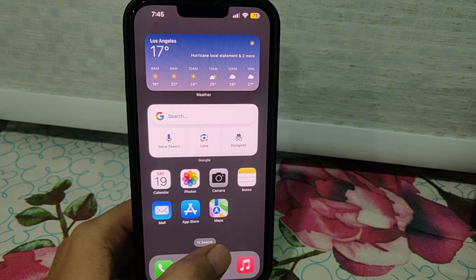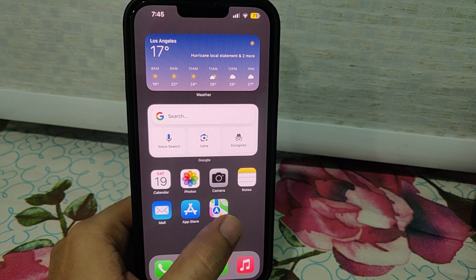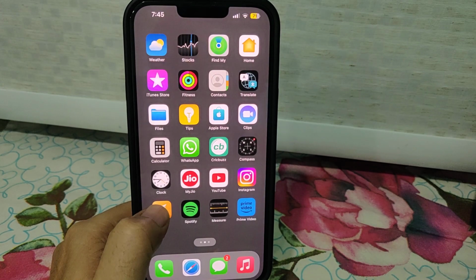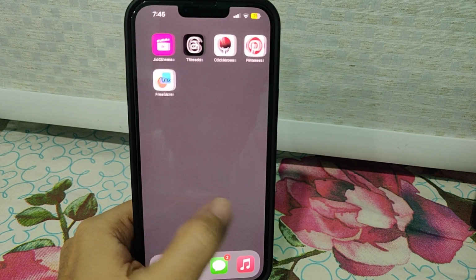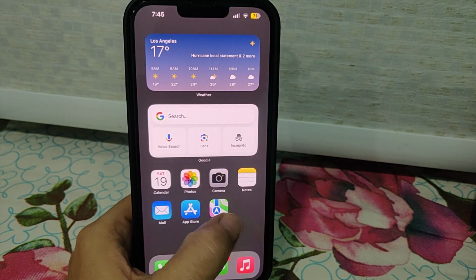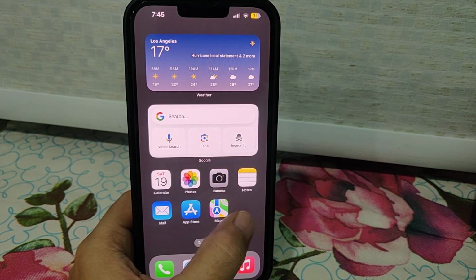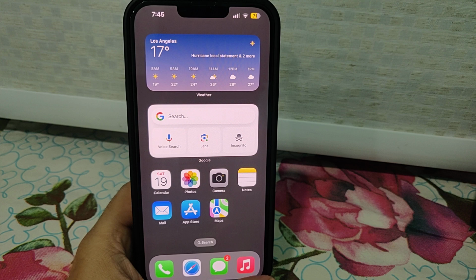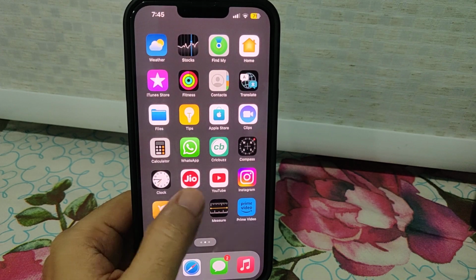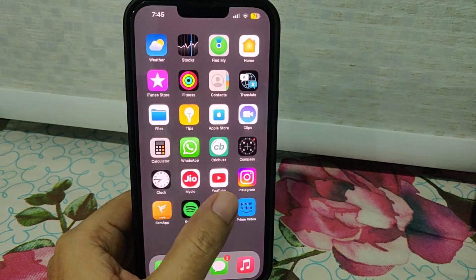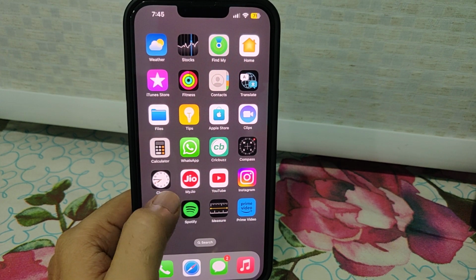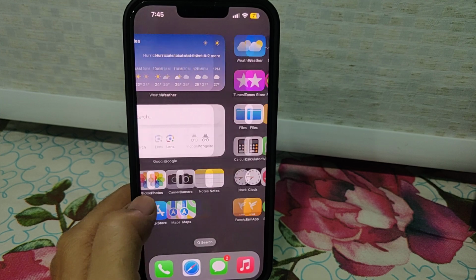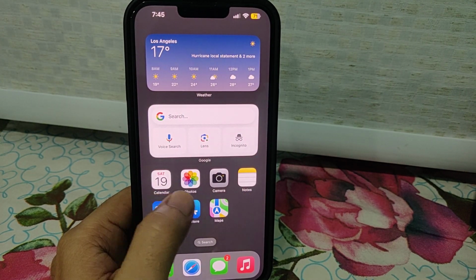Settings icon missing from iPhone home screen, guys. So you can see over here, there is no settings icon available. Earlier it was here at this place, so accidentally it got deleted. So how to get it back on iPhone home screen, guys? I mean, how to fix.